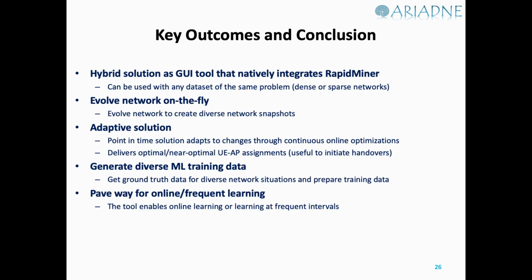So, what are the main outcomes? We have a hybrid solution which provides a demonstration GUI where we have natively integrated the optimization processes, and hence we can change the problem on the fly. Also, the solution is adaptive. This paves the way for us to easily store more training data which has seen more diverse changes, and it also paves the way for frequent or online learning.